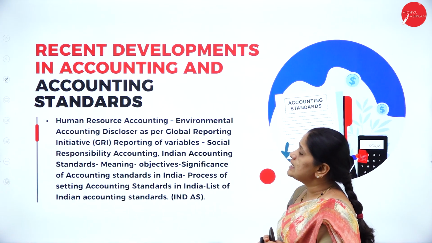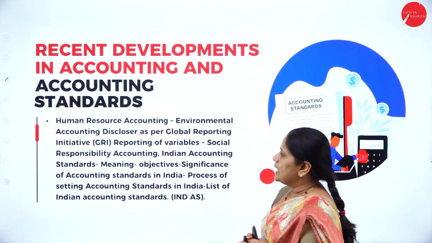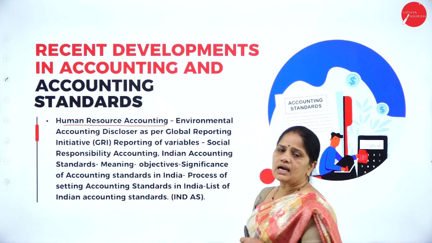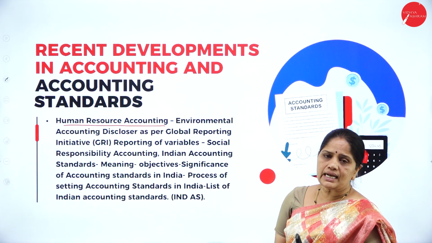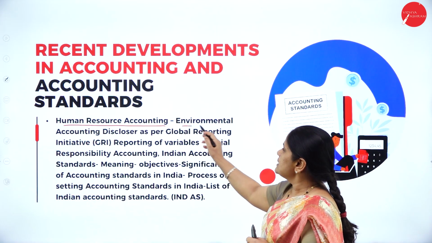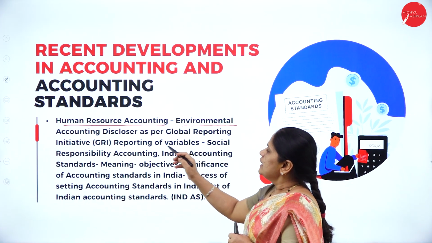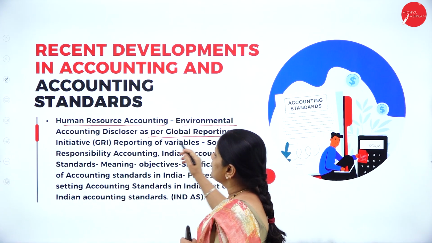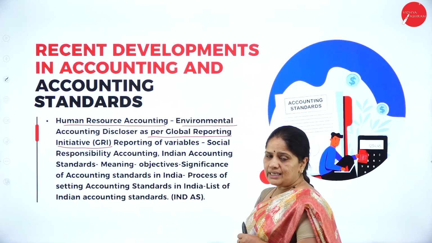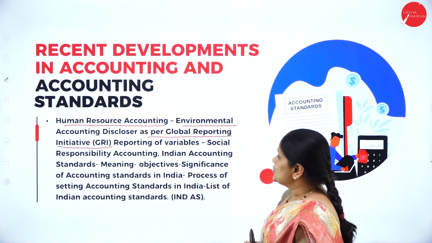Then the last chapter, that is unit 5, the recent developments in accounting and accounting standards. So what are the recent developments in accounting? Let us see here. The first one is human resource accounting. What is this HR accounting? Then the second one is environmental accounting, disclosure as per Global Reporting Initiative. What is environmental accounting? That we will come to know here.